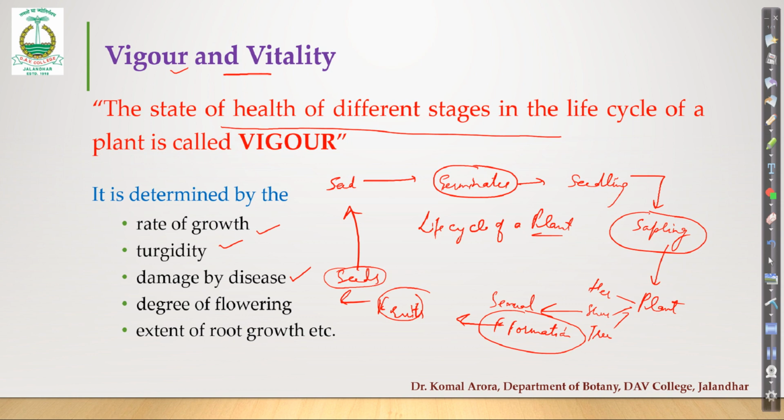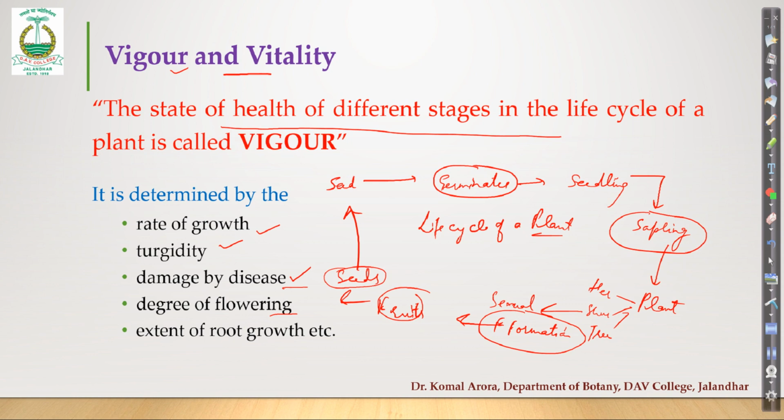Similarly, it can be biotic also. For example, many fungi, bacteria, and viruses cause diseases to plants. So obviously that will reduce the vigor of the plant. Then the degree of flowering, because during flowering, maximum resources of the plants are consumed. So when the resources are getting consumed, what is the vigor of the plant at that stage?